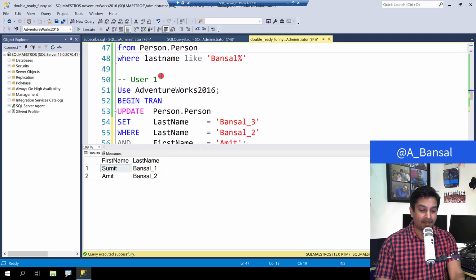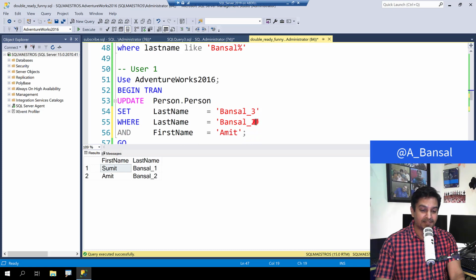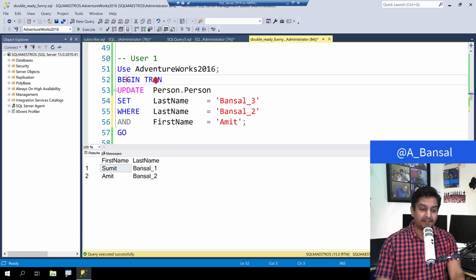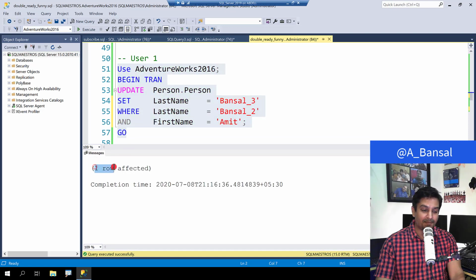Let us simulate user 1. User 1 is going to update Bansal 2 to Bansal 3 for the value Amit here. And note that this is going to be an in-flight transaction, no commit or rollback. And see that only one record is going to be updated. Done. Now let us simulate user 2.